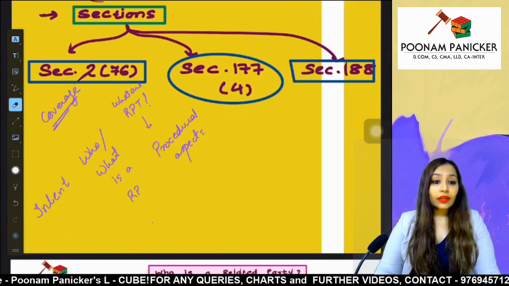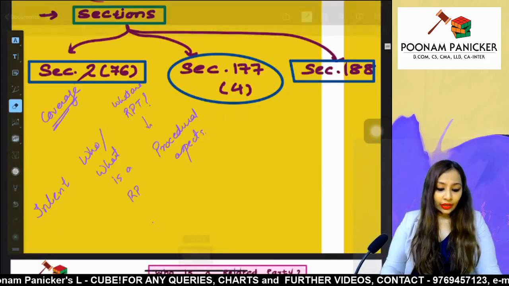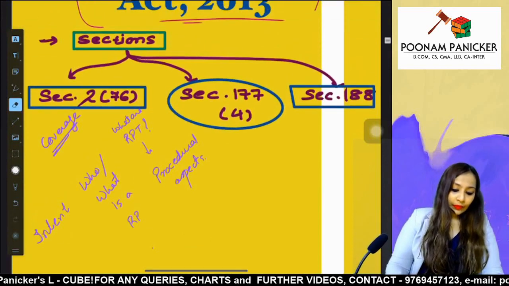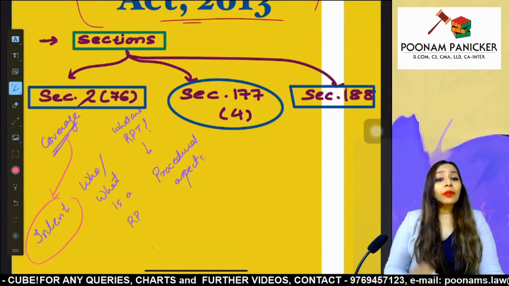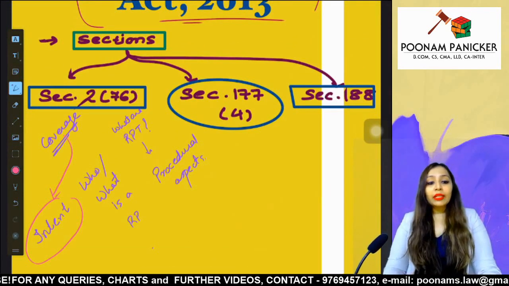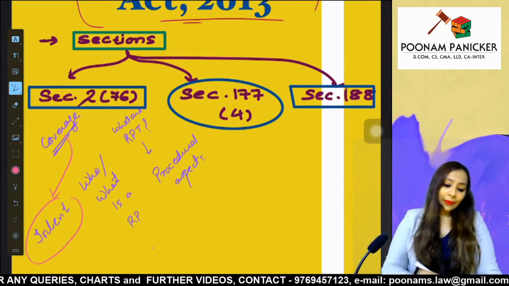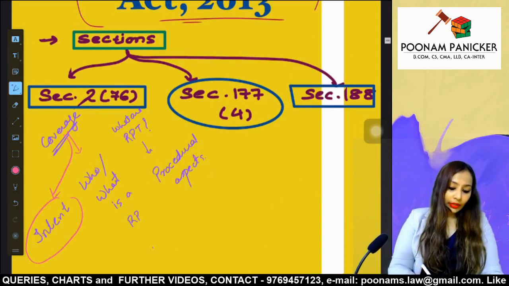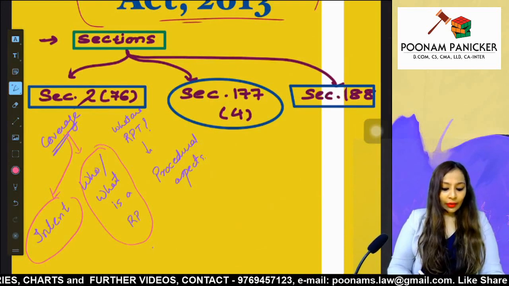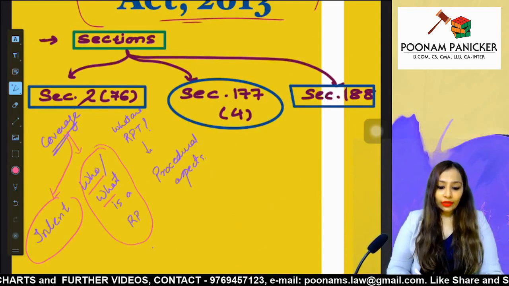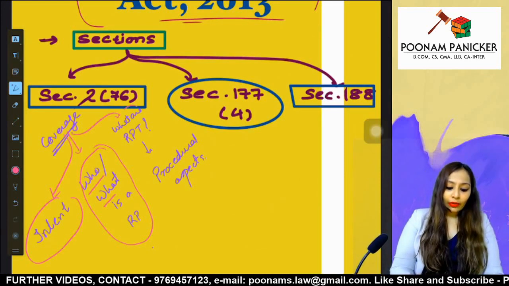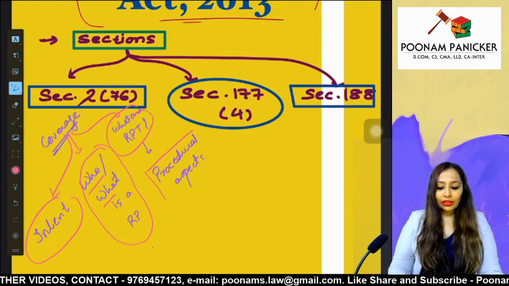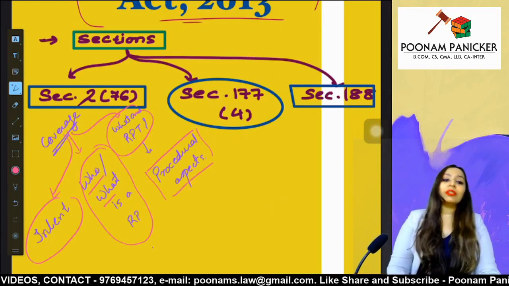So guys, the coverage of today's lecture is going to include the intent about this particular provision under the Companies Act. Why was this provision created? Then we are going to learn who is a related party, how would you identify it, and then we are going to learn what are related party transactions and what are the procedural aspects with respect to it.